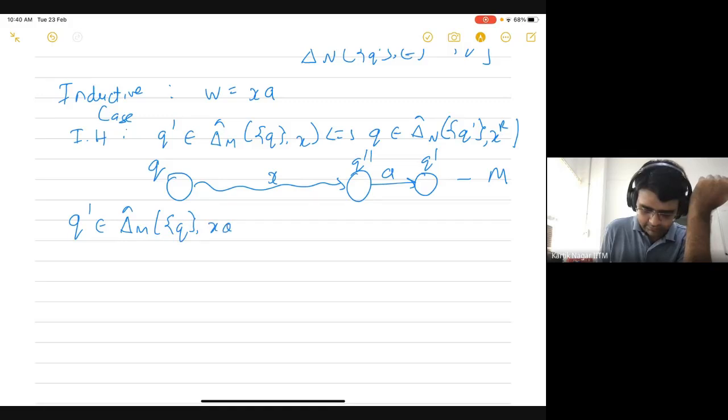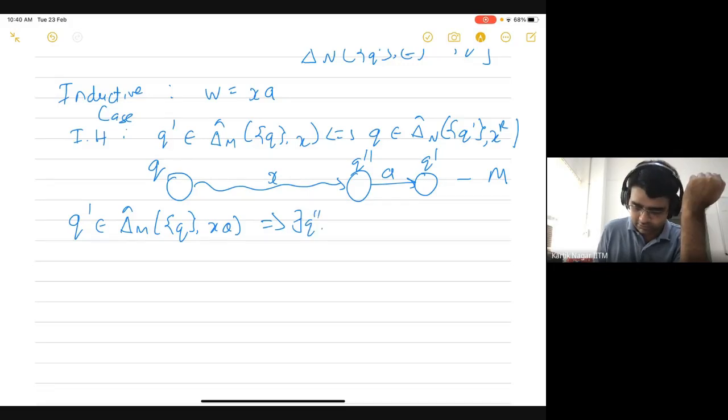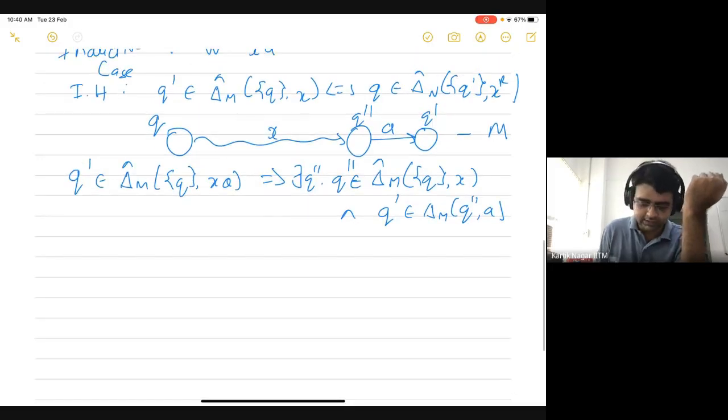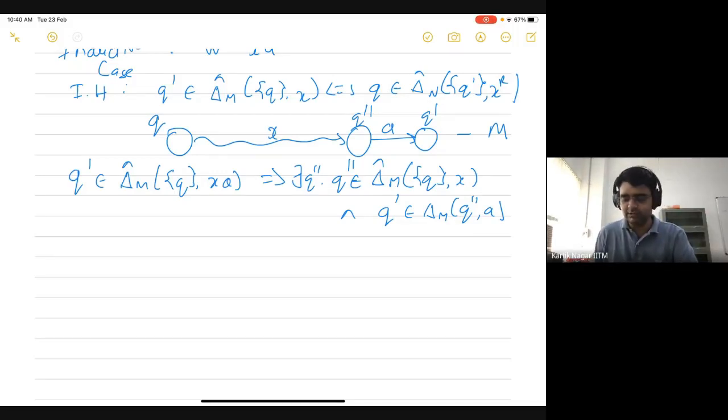Q comma XA. But we know from the definition of delta hat M that there would exist this Q double prime, which would belong to delta hat M of Q comma X, and this Q prime should belong to delta M of Q double prime comma A. This is from the definition of the extended transition function, in the sense that if you want to compute it on XA, you would first compute it on X. So there must be some intermediate state Q double prime, and then you will perform the next transition on A. So this is from the definition of the extended transition function. So what can we do next?